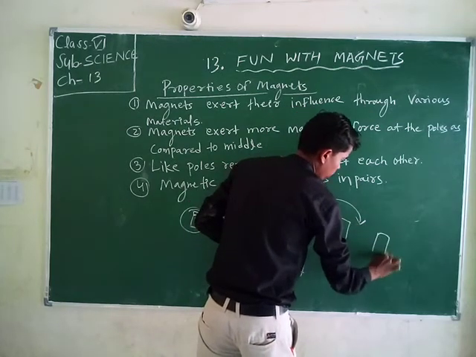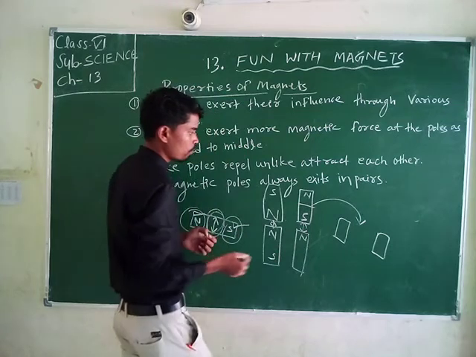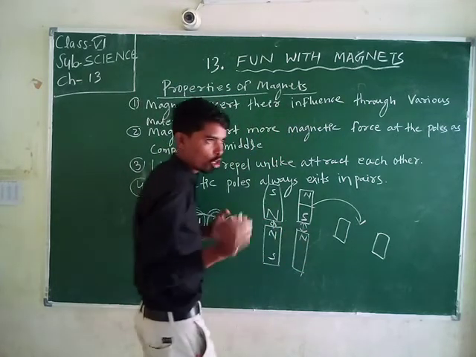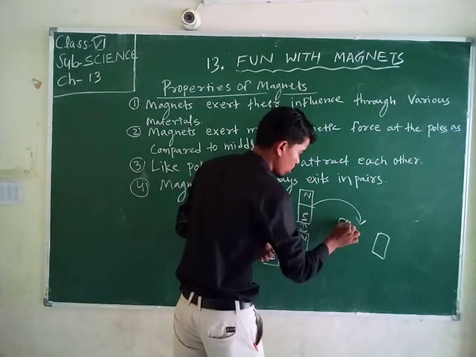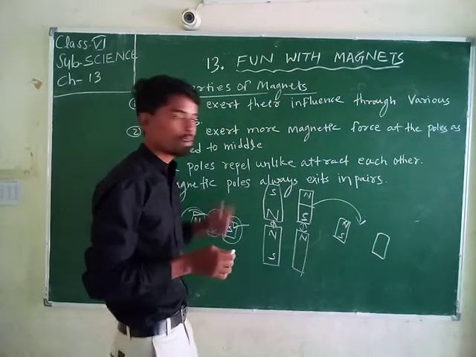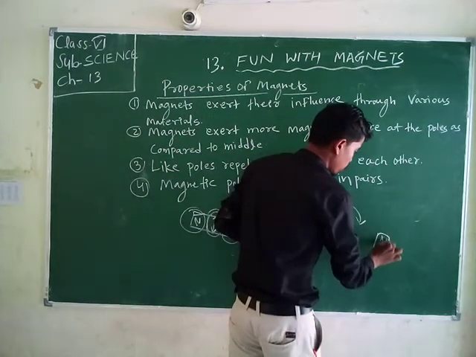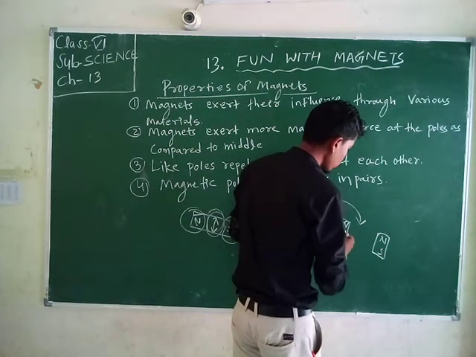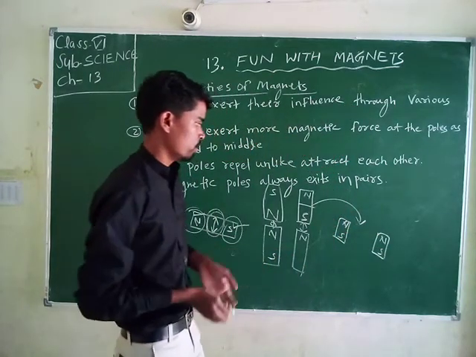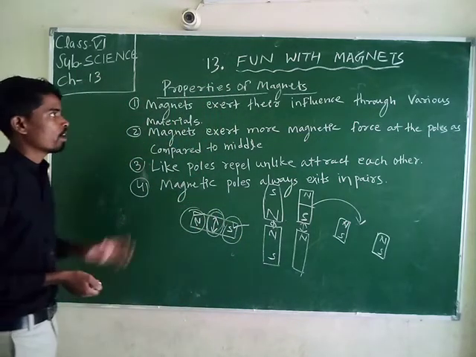Each part again has the characteristic of poles, a north pole and a south pole. This is the characteristic of a magnet, the properties of magnets.